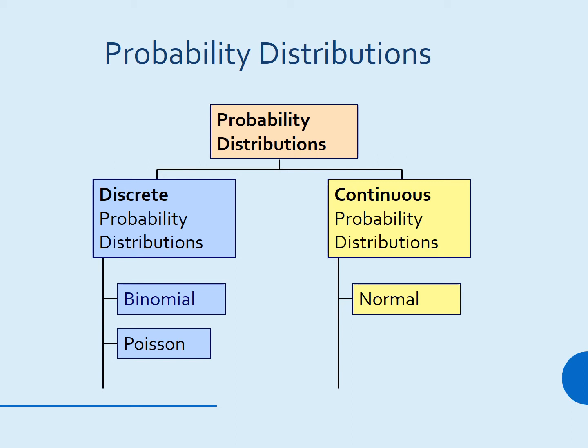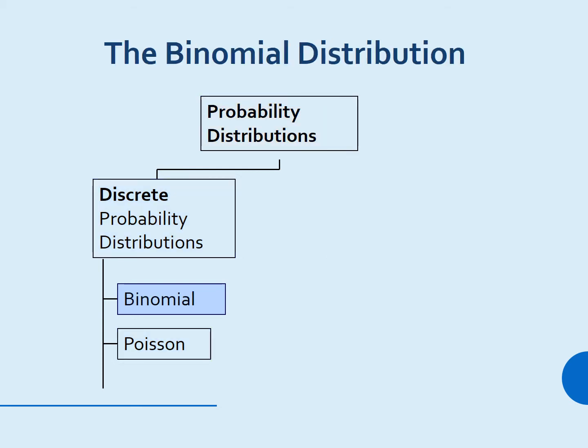Continuous probability distribution is based on a continuous random variable, which considers an uncountable number of values. An example of continuous probability distribution is the normal distribution. In this video our focus is on discrete probability distribution. In that, first we will see binomial distribution.